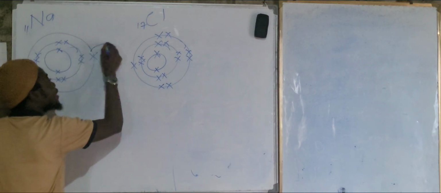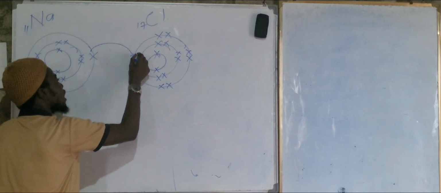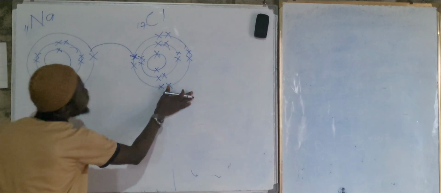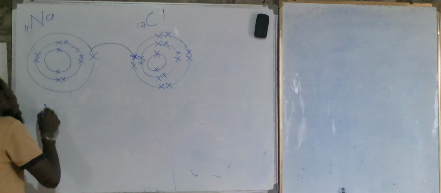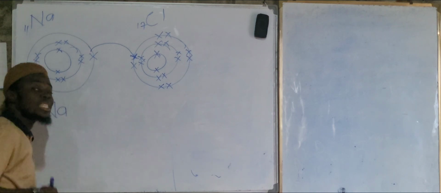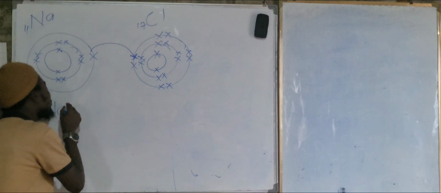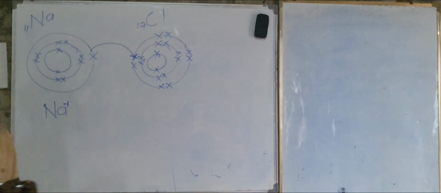Transfer. This one here can come here, and what happens now? This one will now become stable. Transfer of electron. Observe something now. Now we have sodium here, it's losing the one electron. So then we put a plus sign. You see, when I was just explaining here, I told you about a sign, right? Yes, sir. The moment they make mention of electricity, what happens now?